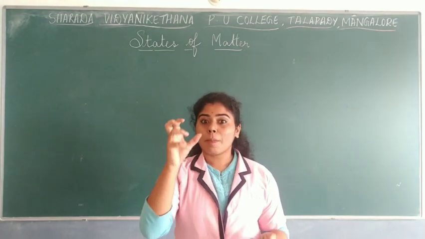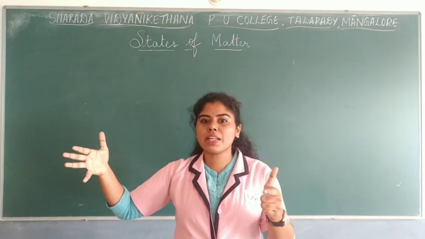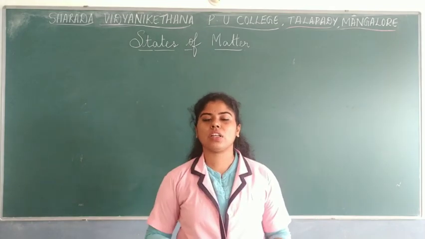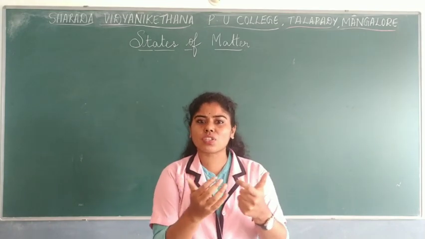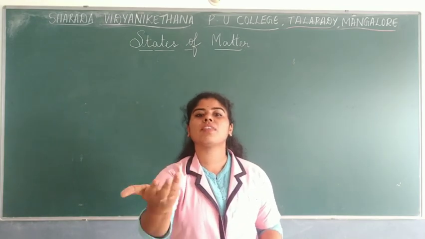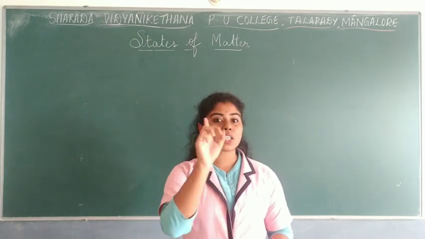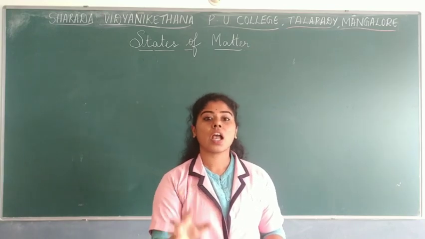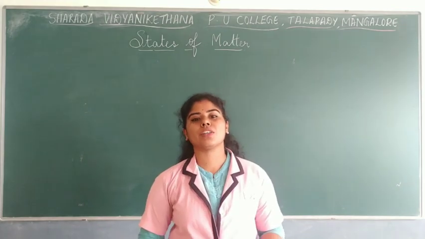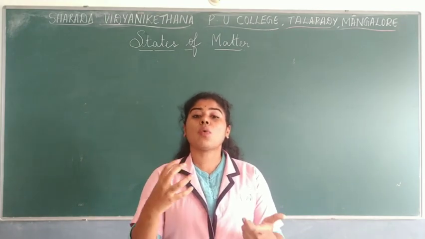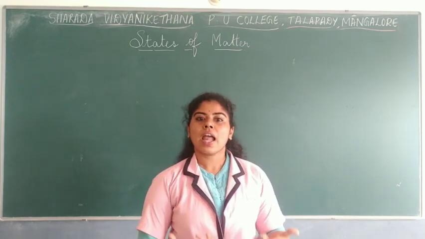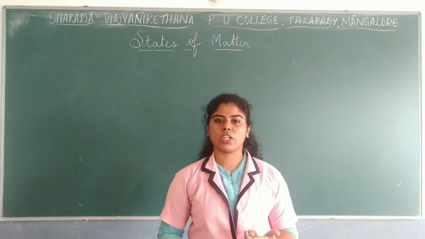Now many molecules of water means many H2Os are associated with each other, or they have some force of attraction. Many water molecules have some force of attraction, and due to that they show their own property, whereas one molecule of H2O doesn't. So in this chapter we will basically talk about the bulk properties of matter. Okay, now what do you mean by bulk properties? That means there are many molecules, it is not one single molecule.